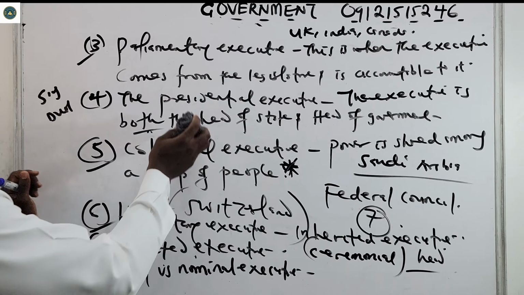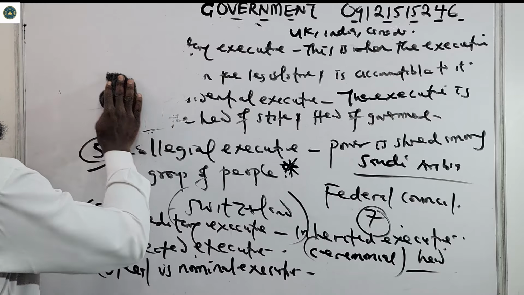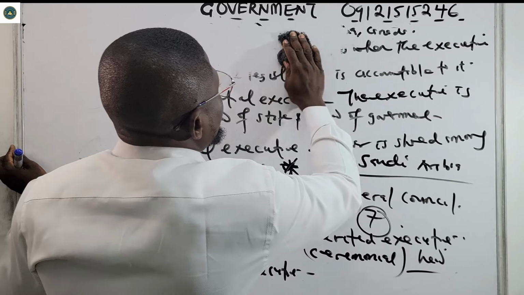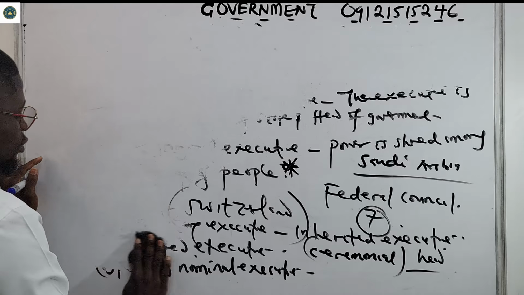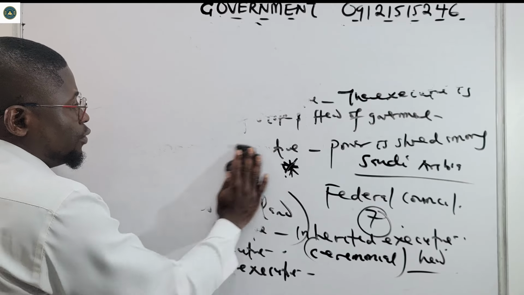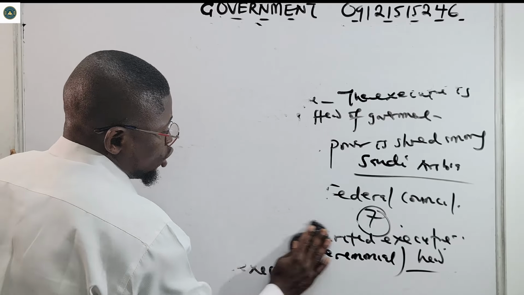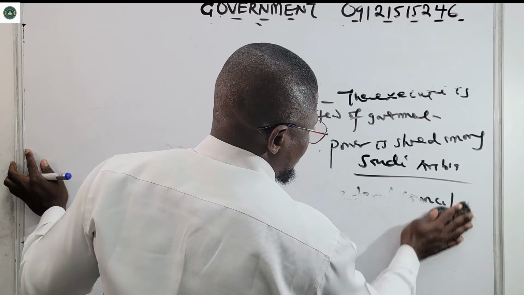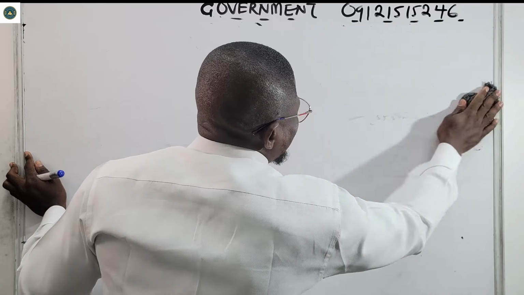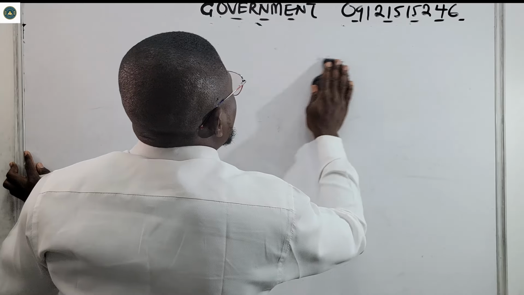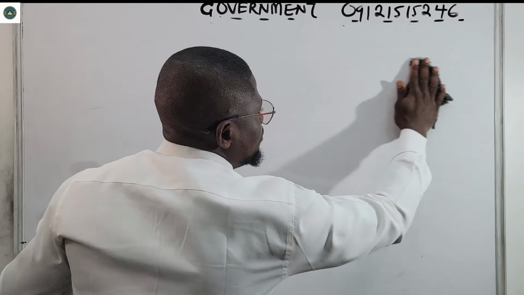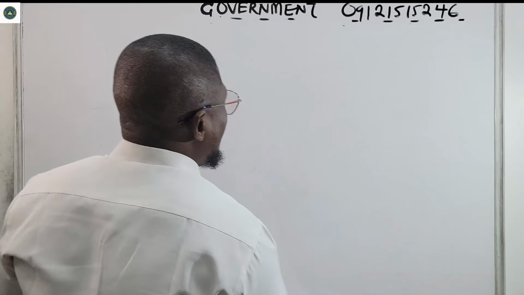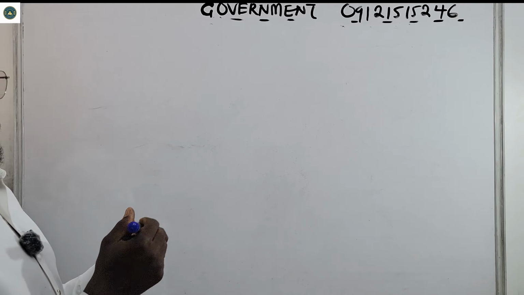All right, so now let us see the functions of the executive. About rounding up, in the next class we'll look at members of the executive, the removal of the executive, and possibly terms associated with the executive. So we'll finish it in the next episode. We do not want to make the videos too large so that you can be able to follow accordingly.